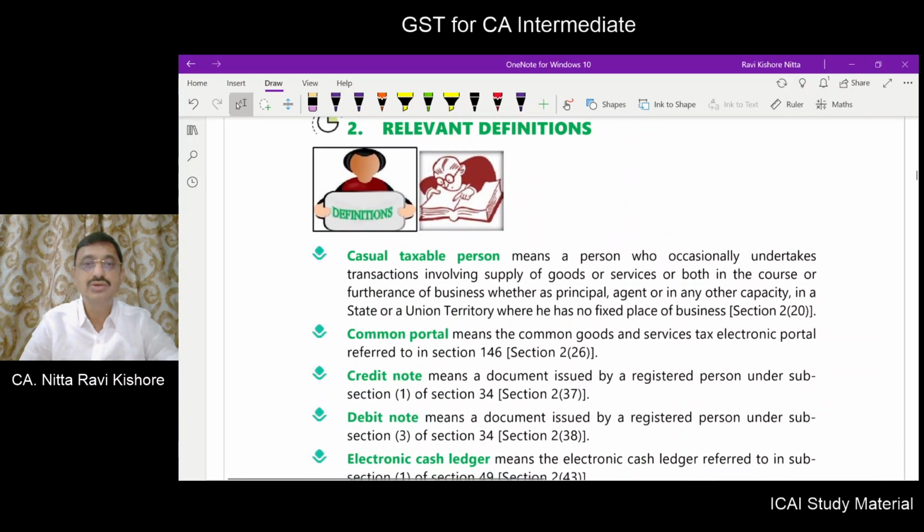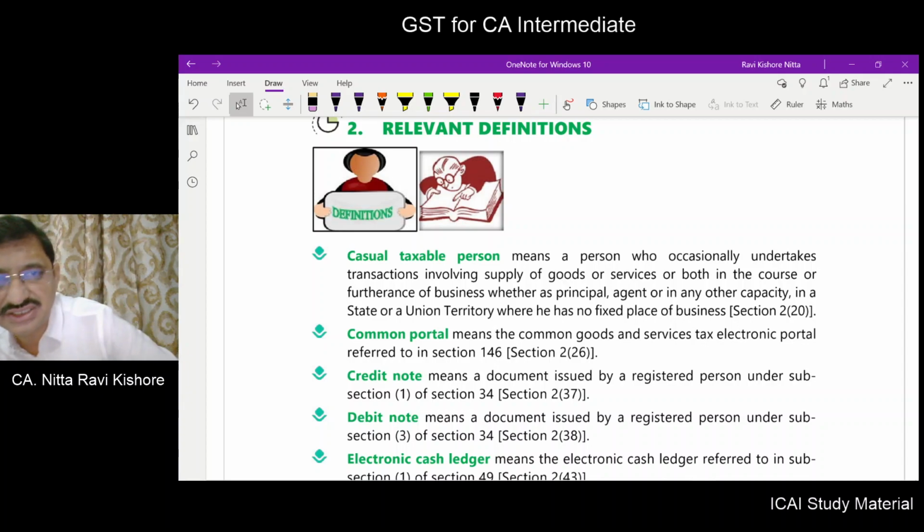Now, coming to relevant definitions. Friends, these definitions which have been given here are appropriate to this chapter. But friends, these terms we may come across even in our preceding chapters also. So some of these definitions we have already defined in our previous chapters, right? So we will skip those which have already been dealt with, and we will examine or learn the definitions which we have never learned in our preceding chapters.